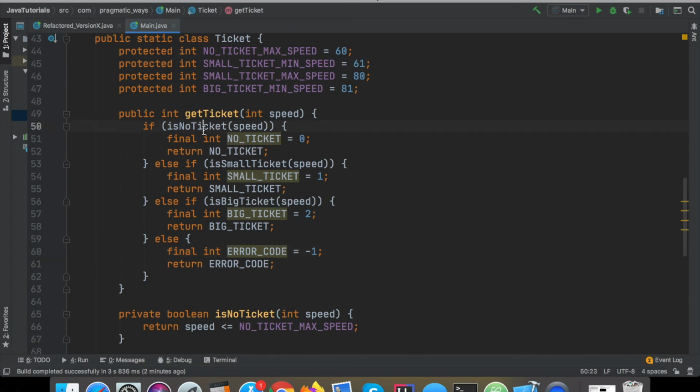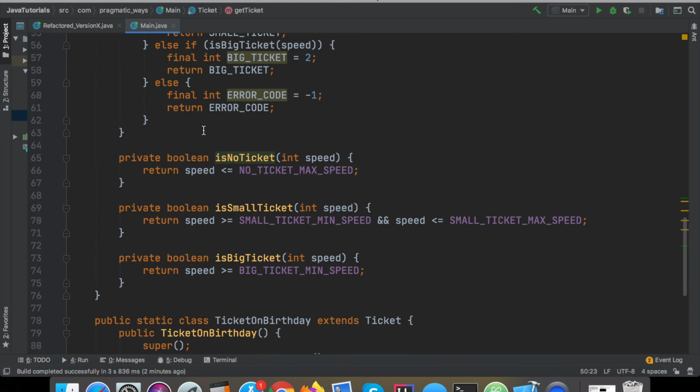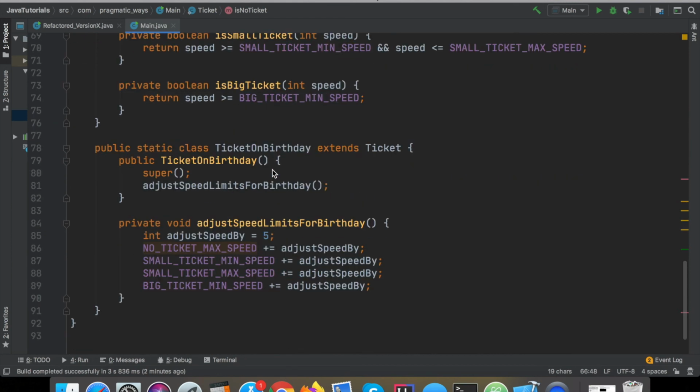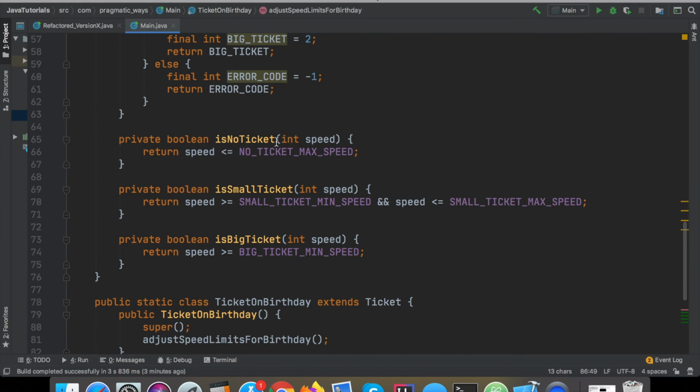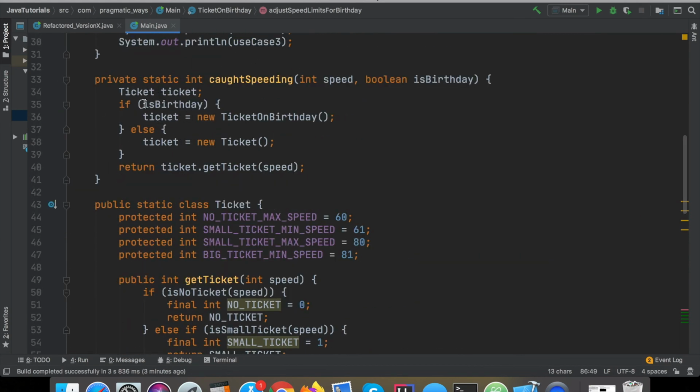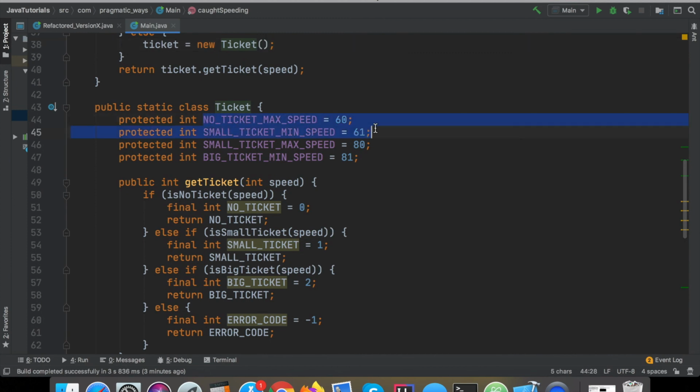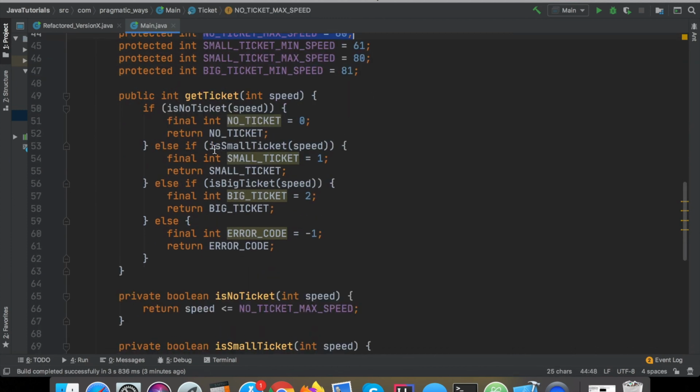But just to take a quick peek inside what these private functions do: is no ticket if speed is less than or equal to no ticket max speed. And again, this just works because if it's the ticket on birthday, this no ticket max speed has been increased by 5. Else, if it wasn't the birthday, it would come in here and just create the basic ticket and it would be going by this value instead.